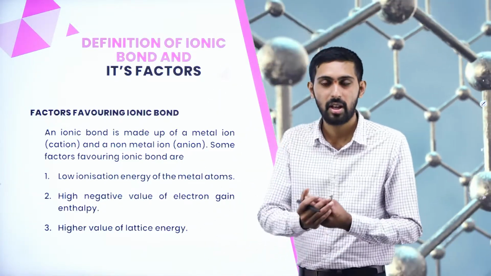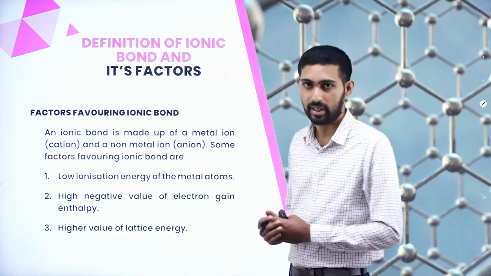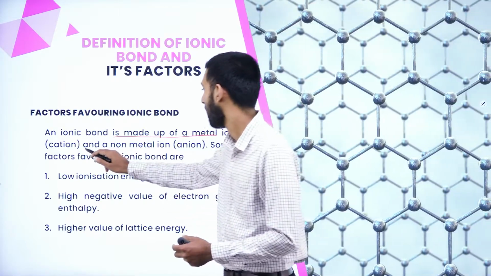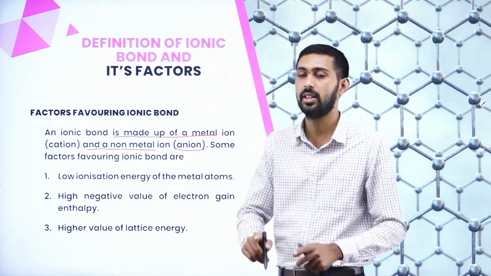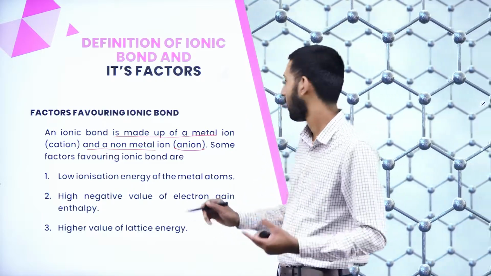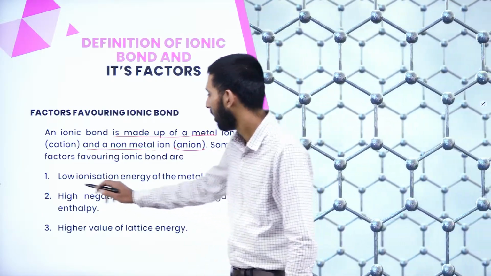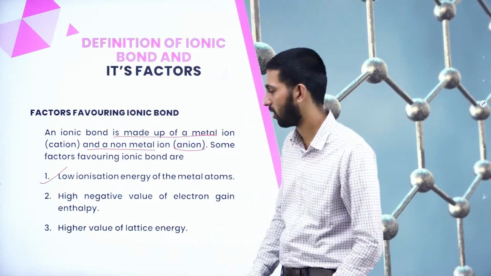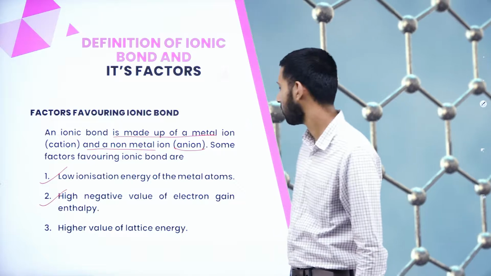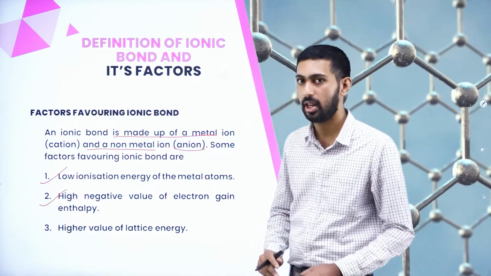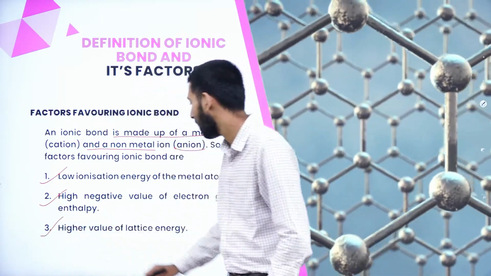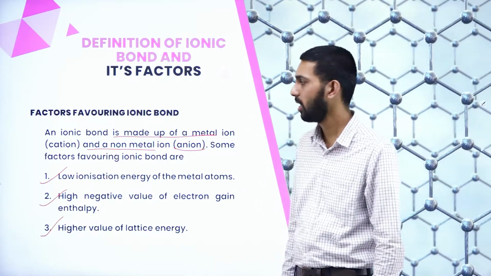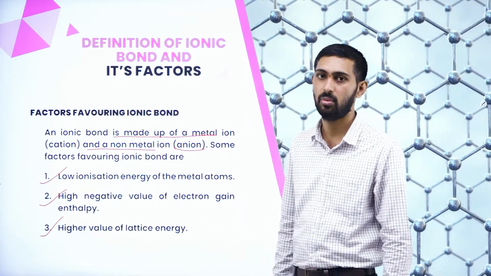We have studied the ionic bond definition. Now let us see the factors. Okay. An ionic bond is made up of a metal ion, the cation, and a non-metal ion, the anion. Always the cation is represented by the metal and the non-metal as the anion. Okay. Now it should have low ionization energy of the metal atoms. Next, high negative values of electron gain enthalpy. High electronegative atoms we should have. Next, higher value of lattice energy. Okay. These are the factors favoring the ionic bond.